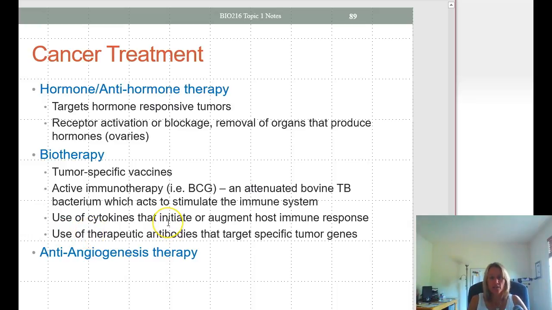Various cytokines can initiate or augment the host immune response, and then there are therapeutic antibodies to target specific tumor genes. You can also use anti-angiogenesis therapy. So angiogenesis is the development of new blood vessels. In order for cancer to grow, it's going to have to establish a blood supply, and we can give drugs to inhibit the formation of that blood supply.